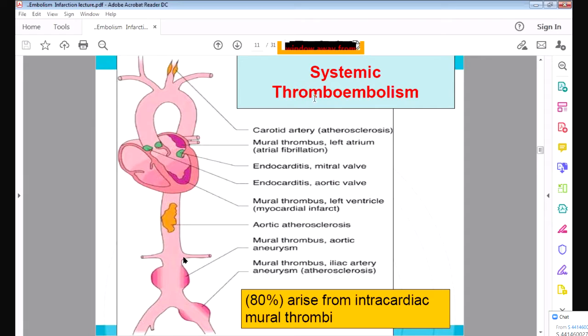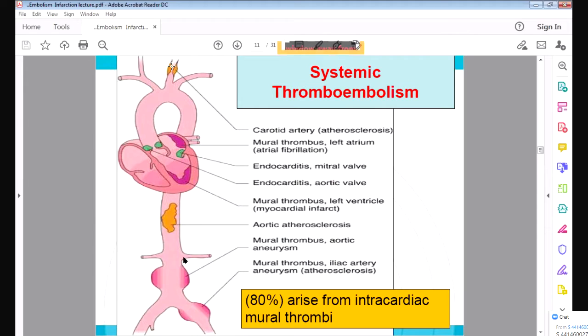Most systemic thromboembolism arises from the heart. You can see this is the heart, and sometimes the thrombus develops in the ventricle or over the valves. You can see these are the valves. Over the valve the thrombus develops, and that is called endocarditis. When you do the cardiovascular system, you will learn about endocarditis, where thrombus develops on the valves. So sometimes thrombus develops in the heart and on the valve, and from there the thrombus is dislodged. It breaks, and it will go into the aorta, and then into the various organs. So the most important systemic thromboembolism can arise from the heart, from the valve.